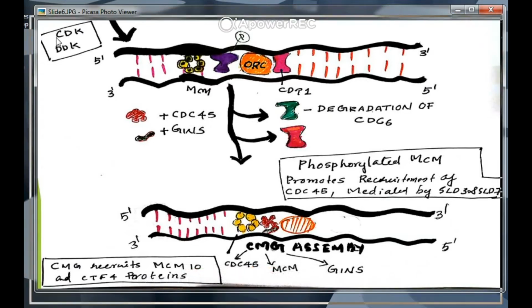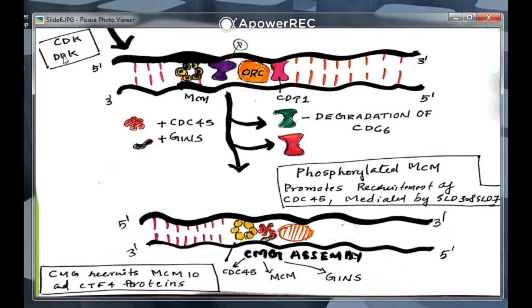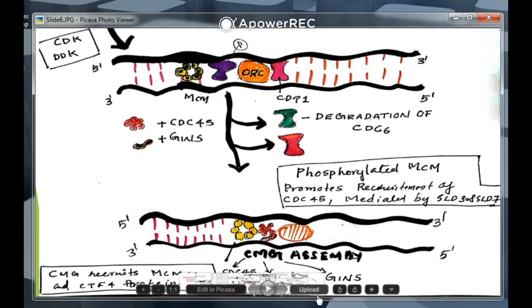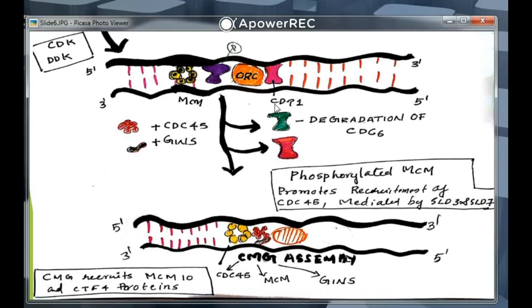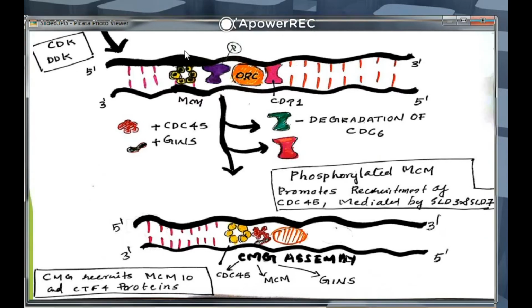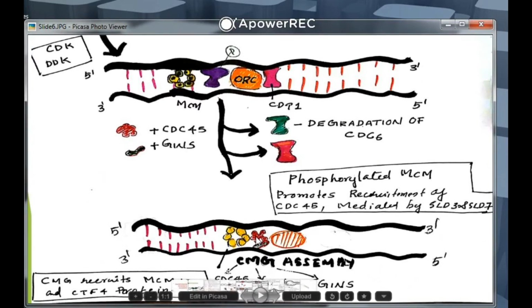We already talked about the CDK and DDK enzymes. With these CDK and DDK enzymes, the transition from G1 to S phase occurs. CDK phosphorylates the CDC6 protein, and DDK phosphorylates MCM, that means the helicase.